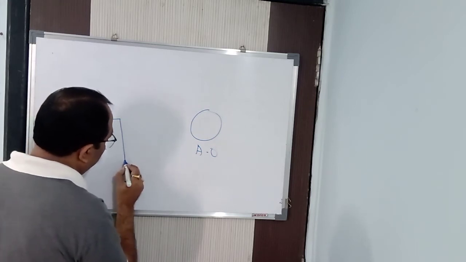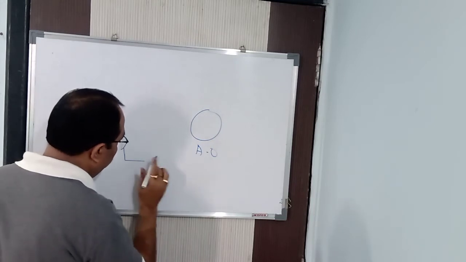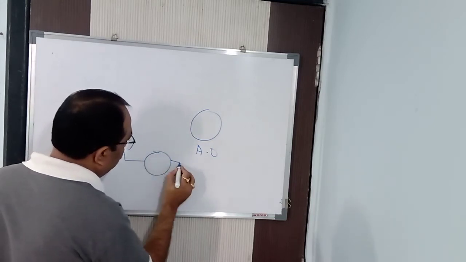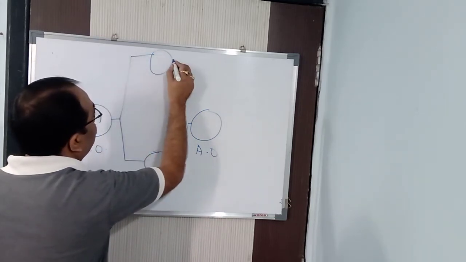This is one molecular orbital being formed, and this is another molecular orbital being formed.